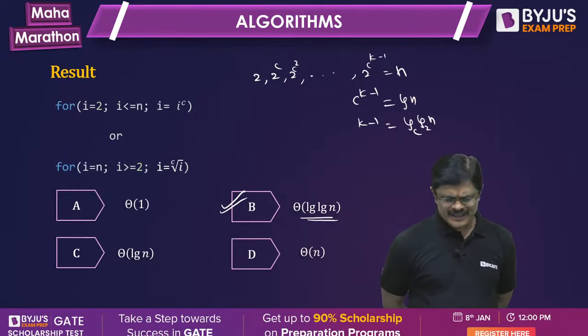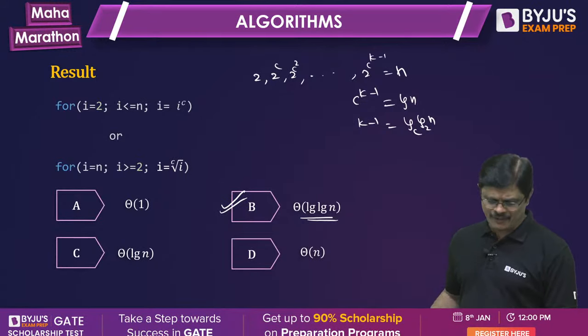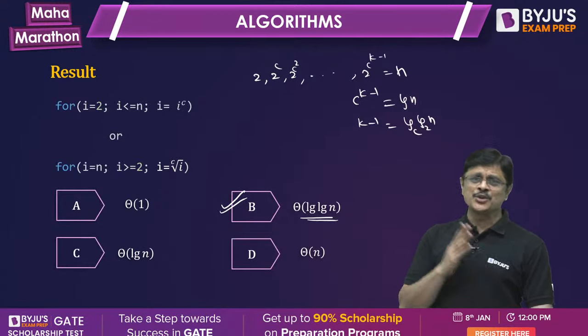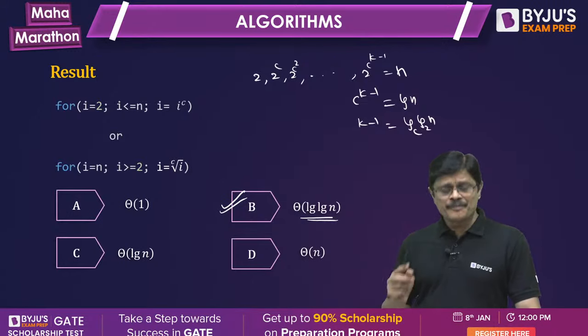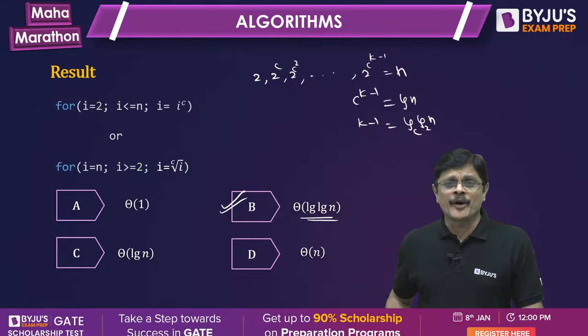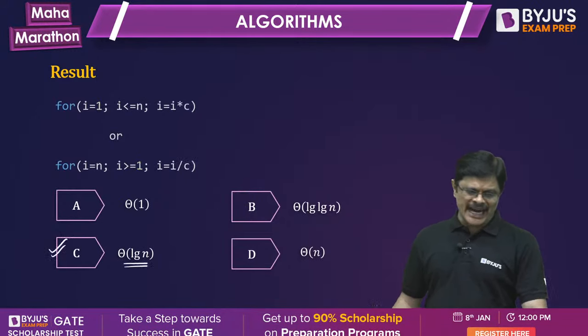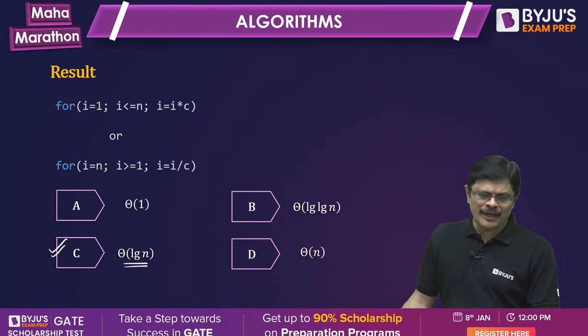The answer for this is log n, standard one. Or you are coming from n to some constant 2, and every time you are raising it to the power 1 by c, still the answer is log n. Standard 3 rules I want everyone to remember.